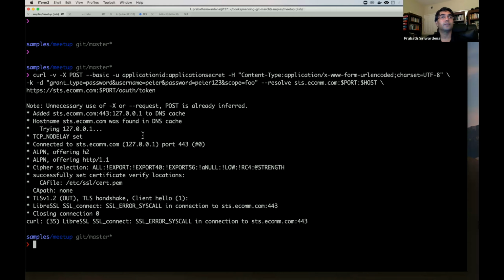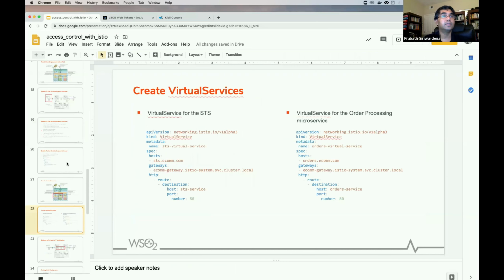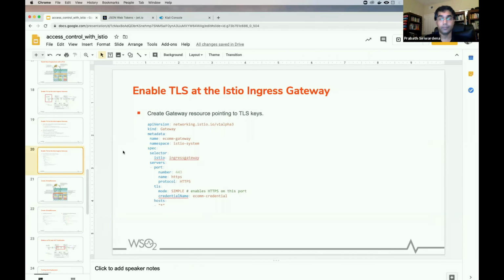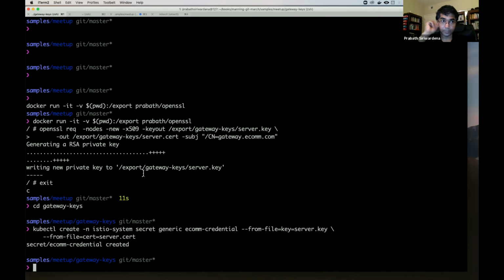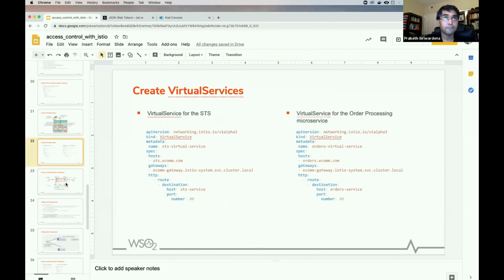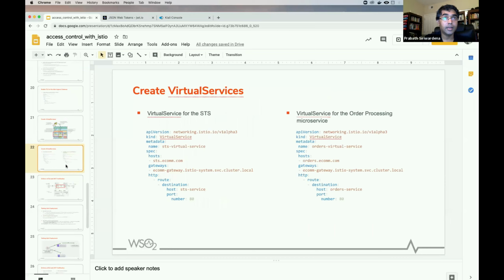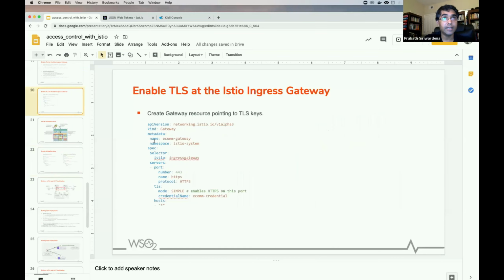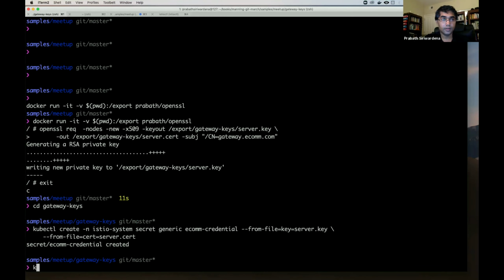So I think I know the mistake. I didn't create the gateway. That's why. Here I skipped this step. I created the virtual services, but before that, I didn't create this gateway. I just only talked about it. Let me go back.